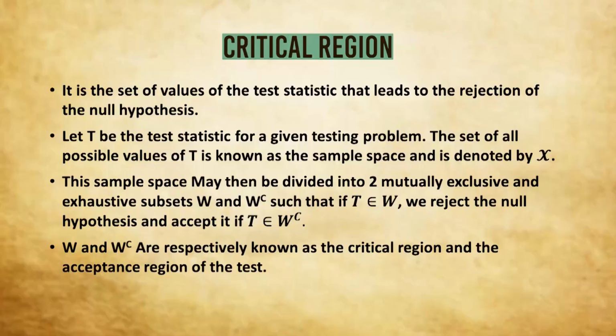Actually, when we perform a test, we have a test statistic. All possible values of the test statistic is known as the sample space of the test statistic, and in general, it is denoted by script X. How script X is written is there on your slide. Now, this sample space may be divided into two mutually exclusive and exhaustive subsets. One is called W and the other one is called W complement. These two are made in such a way that if the value of the test statistic belongs to W, we reject H0, and if it belongs to W complement, we accept H0. W and W complement are respectively known as the critical region and the acceptance region of the test.